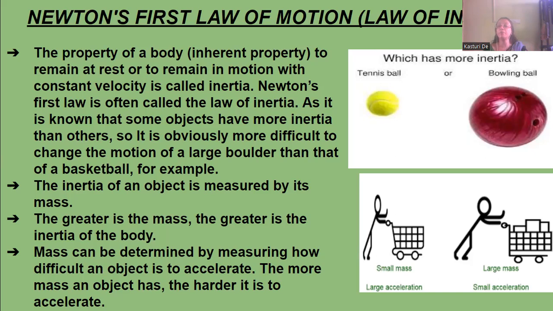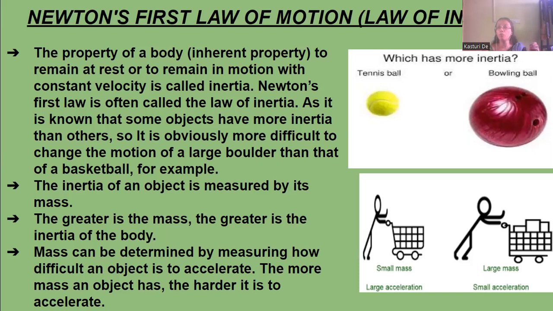Mass can be determined by measuring how difficult an object is to accelerate. If a body is heavier, we will have to give more energy to accelerate it, to increase its speed.